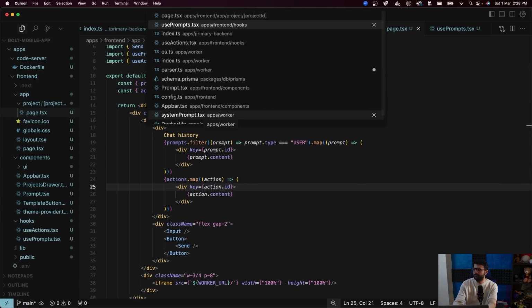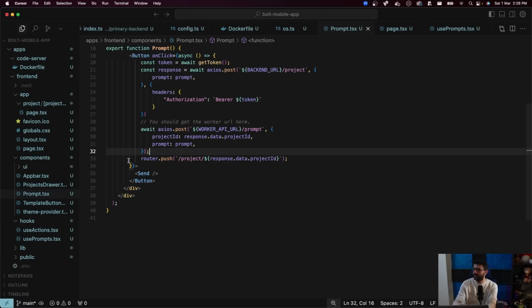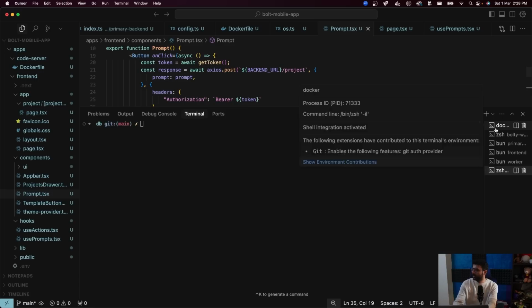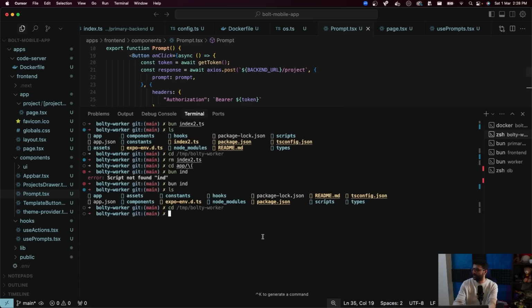We have hit the other endpoint as well, which was in prom.tsx. यहाँ पे I'm hitting this first and only then taking the user to the project ID page. So let's do it. Let's try it out. The one thing I'm doing manually right now is ये जो bolty dev folder है हमारा bolty 3d/temp. I'm resetting it manually, but eventually when we auto scale this, then the auto scale server will have a fresh expo app in there. I will not have to do it manually. Abhi I have to do it manually.